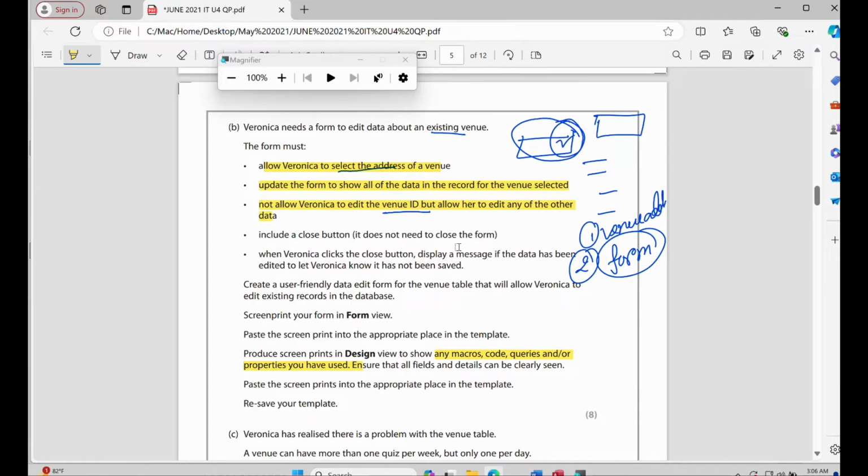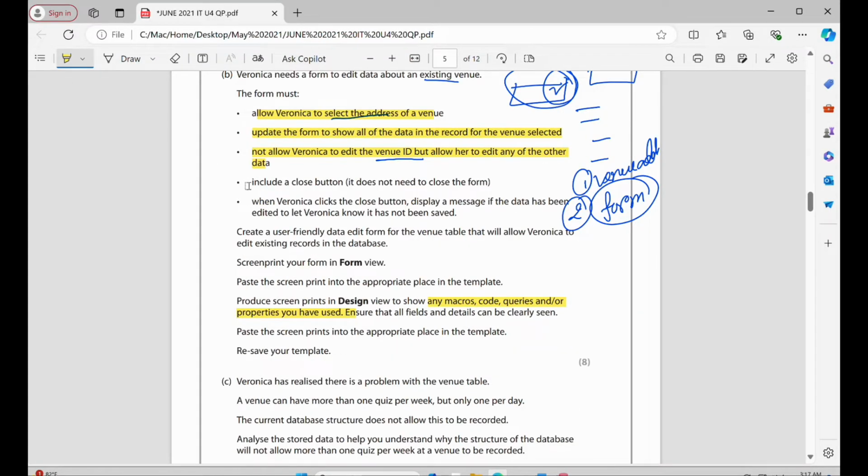Now we need to include a close button. Okay, so we will add a close button, and when we click on the close button, it will display a message. So we now focus on this too, creating a close button first, so this one we will create first.